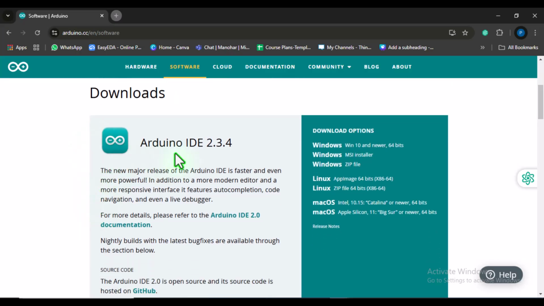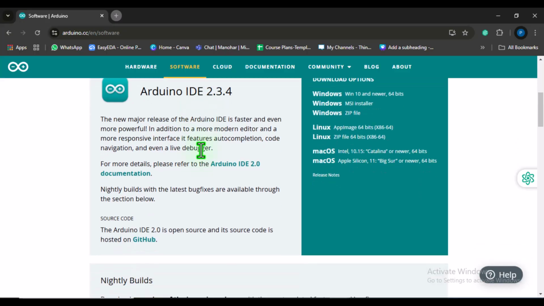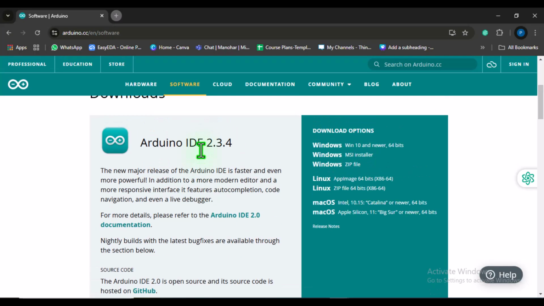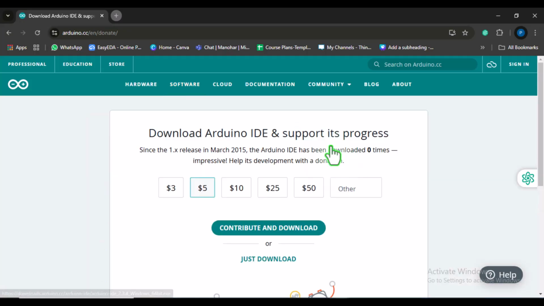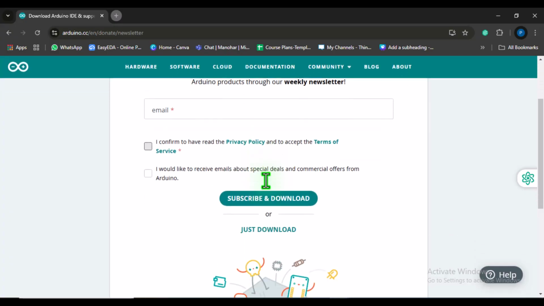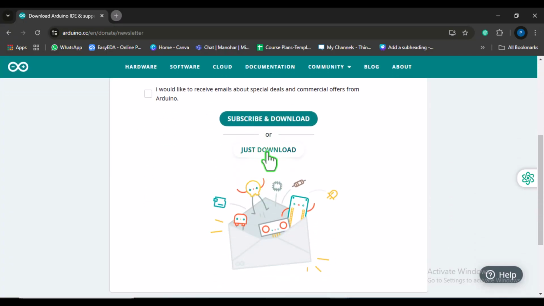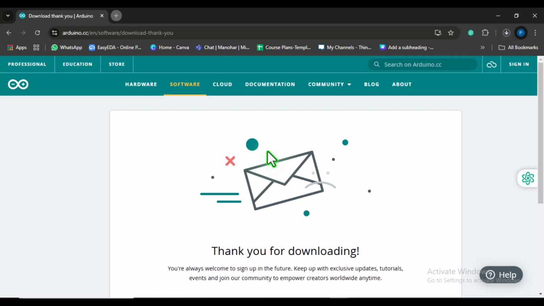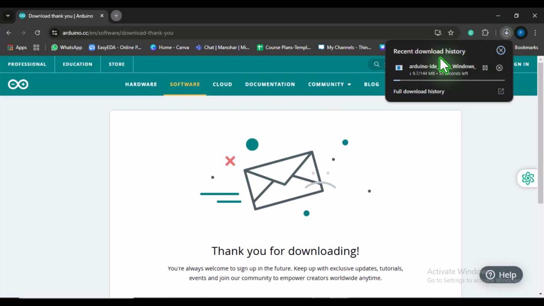Here we can see Arduino IDE version 2.3.4. Click on the Windows option for version 10 and above. Choose 64-bit. Now scroll down and click on Just Download. Wait for the download to complete before proceeding.